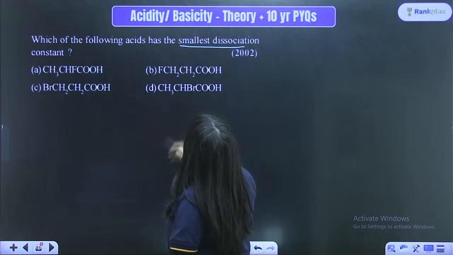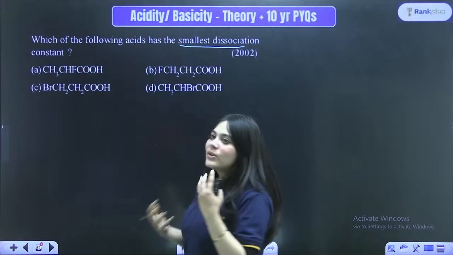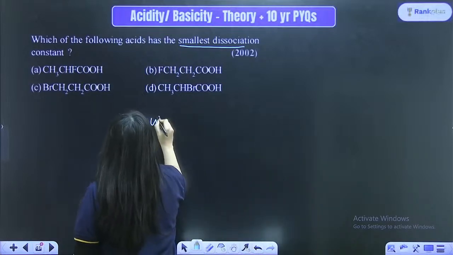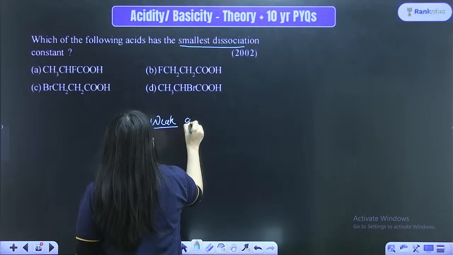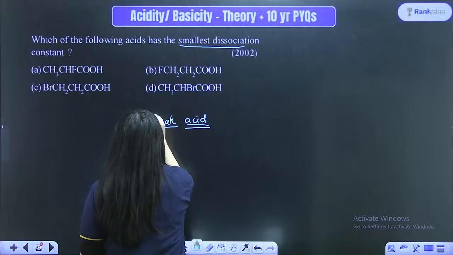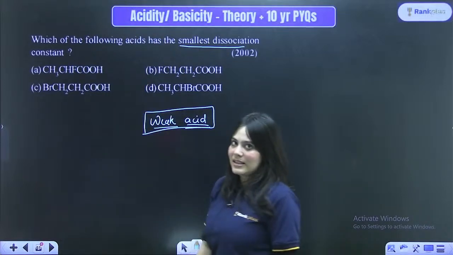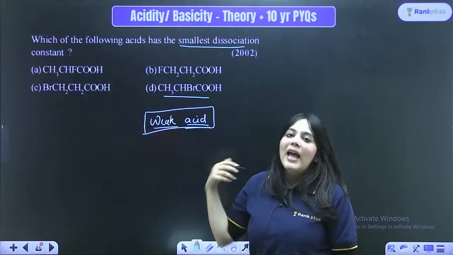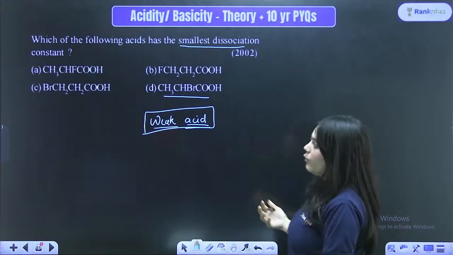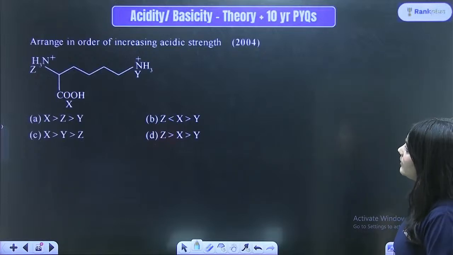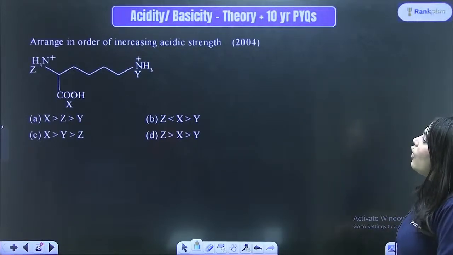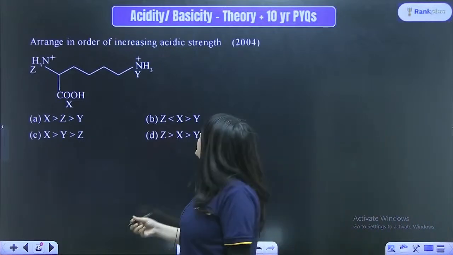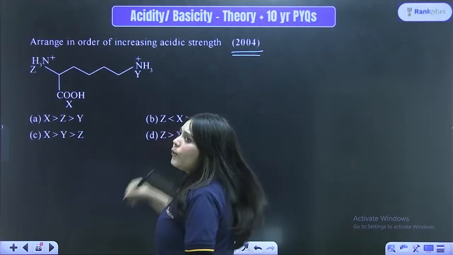Which one will have the smallest dissociation constant? Smallest dissociation means which one will be the weakest acid, right? So you have to tell me which one will be the weak acid. You just have to tell that. Smaller dissociation constant, which one will be the weak acid? We've already discussed the acidity and basicity order even before as well, right? Next question. Arrange in order of increasing acidic strength. Once again, an acidic strength question from your 2004, right?